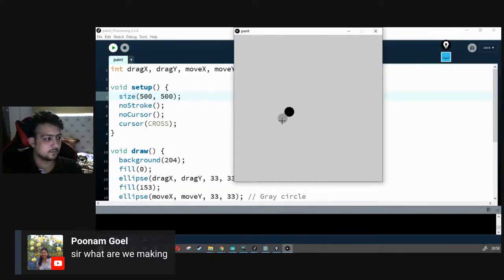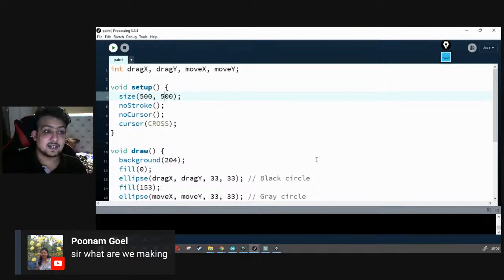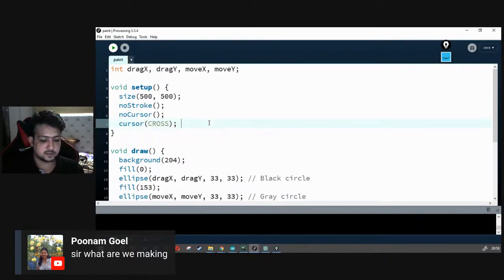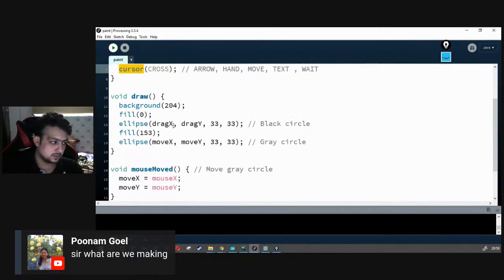As you can see, whenever I click the button and move, this thing moves with me. When I release it, this thing moves with me. Click, move, and stuff like that. What is happening is pretty simple. I have set the cross cursor. There are different ways I can set my cursor: cross, arrow, hand, move, text, or wait. We can set anything we want. We can also have no cursor shown and then set our own cursor. Background, everyone is aware of, and ellipse, everyone is aware of.